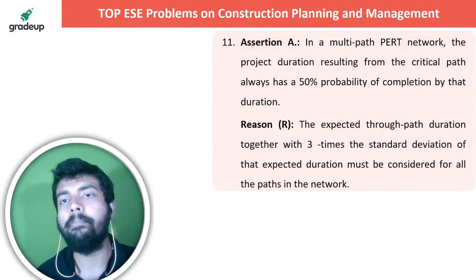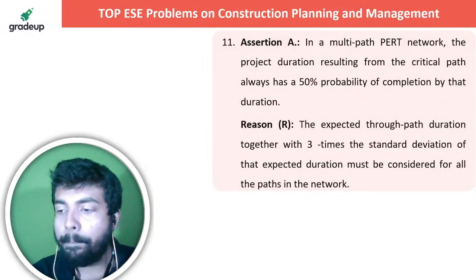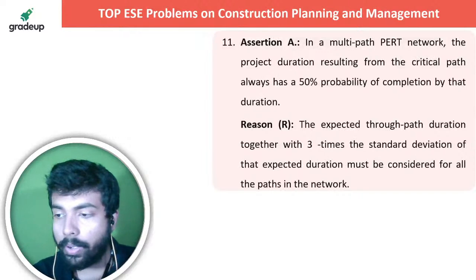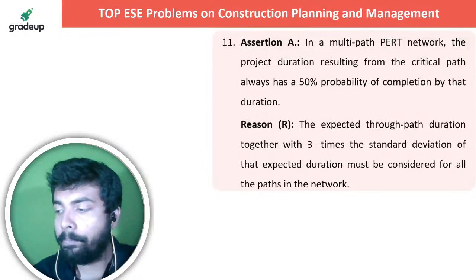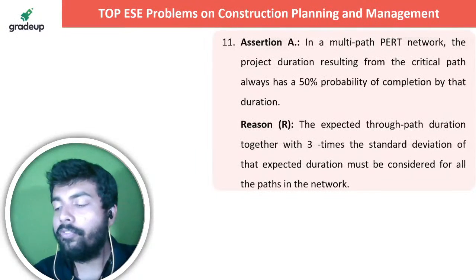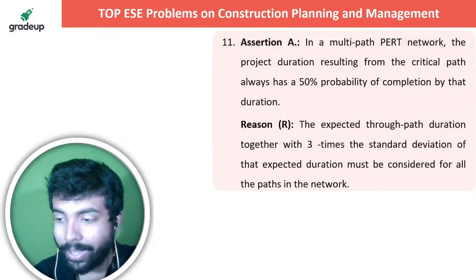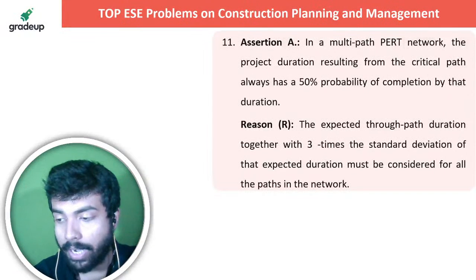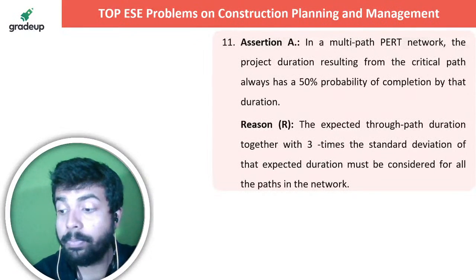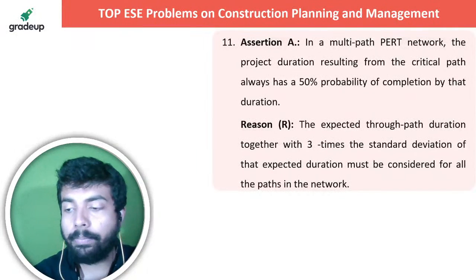Next question is up on your screen. What they are saying is that in a multi-path PERT network, the project duration resulting from the critical path always has a 50% probability of completion by that duration. Okay, the expected through path duration together with 3 times the standard deviation of that expected duration must be considered for all paths in the network. Let me know in the live chat section.